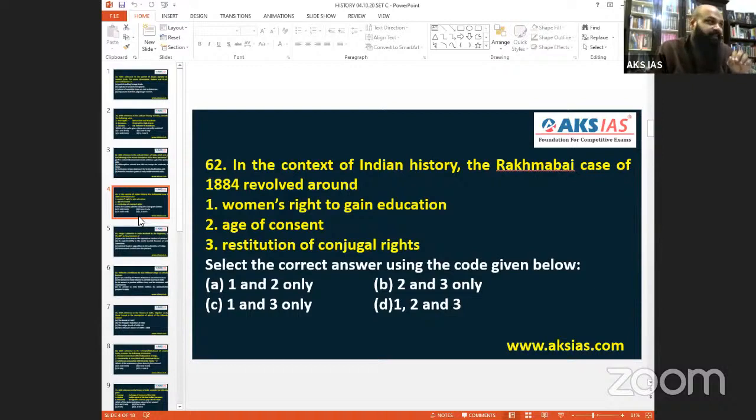This case happened in 1885. Okay, 1884 it is said. In 1885, we say the proceedings began. So even if you say 1885, no problem. What happened was, basically, she was one of the first female doctors in colonial India.